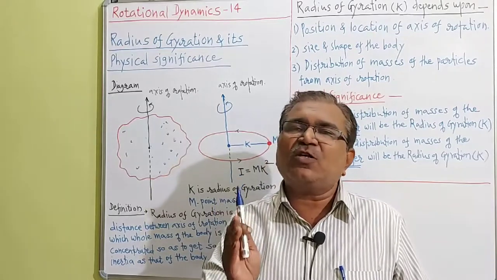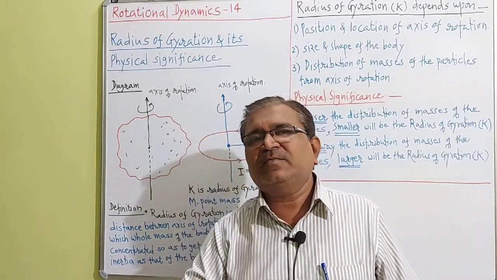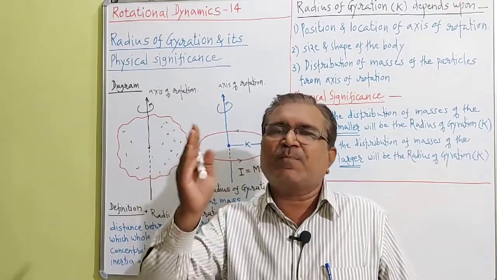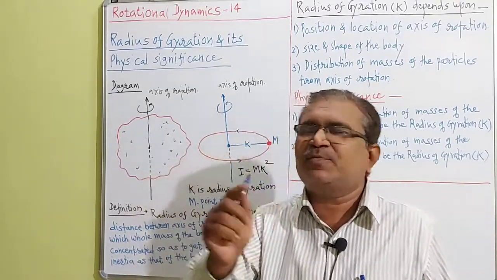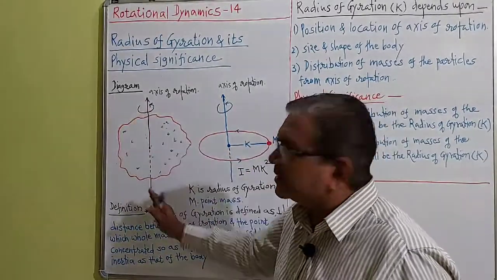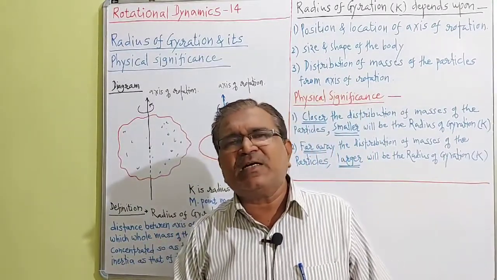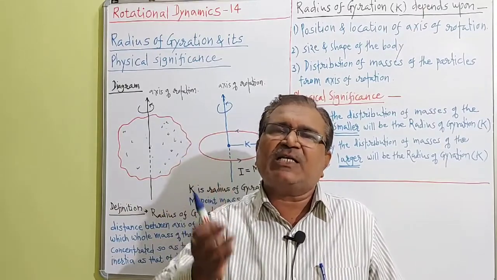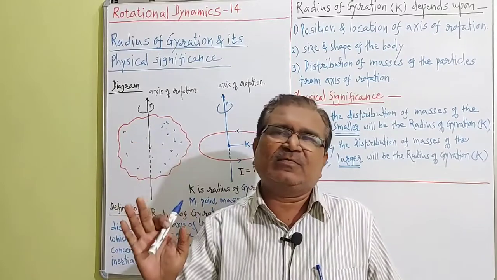So in short, in abstract form, we can say: farther away the distribution of masses of the particles from the axis of rotation, larger will be the moment of inertia, and as the moment of inertia is larger, larger will be the radius of gyration.